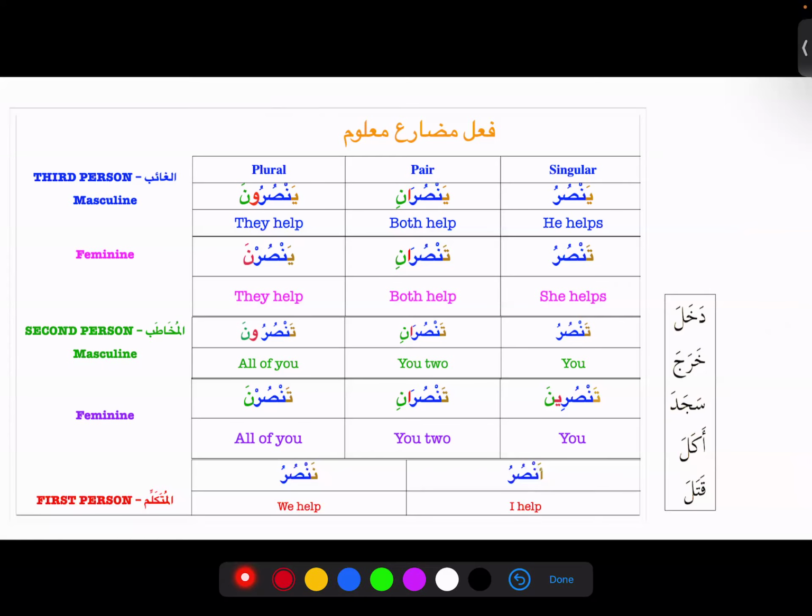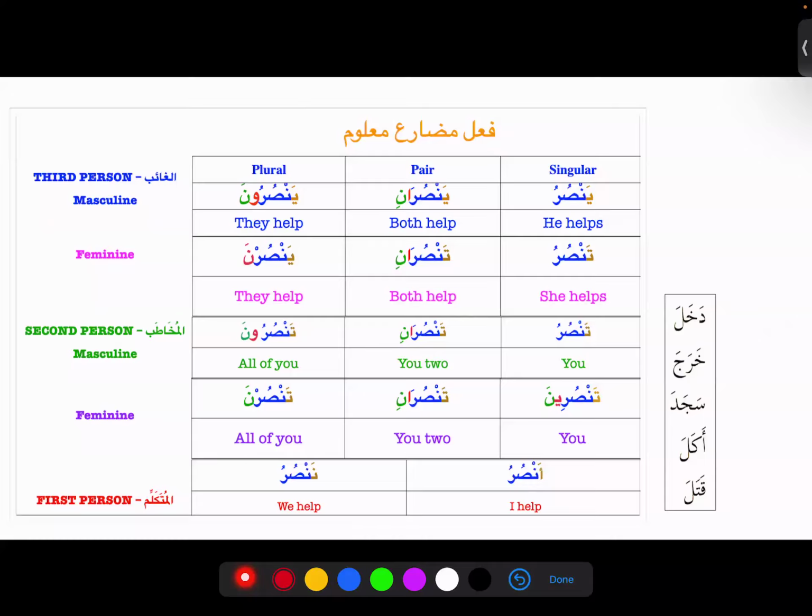So there are 3 groups. First is the group with the Dhamma at the end. And what are they? Yansuru, Tansuru, Tansuru, Ansuru, Nansuru. That is Huwa, Hiya, Anta, Ana and Nahnu.